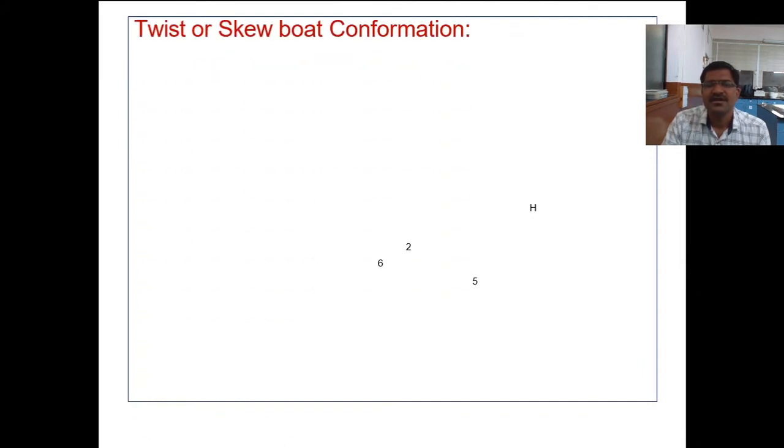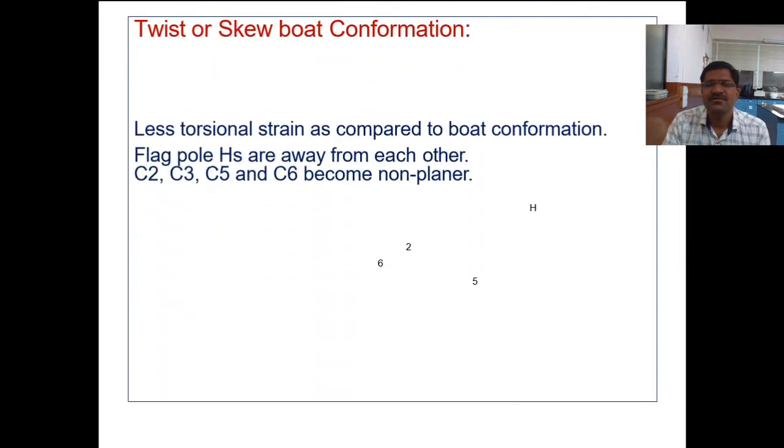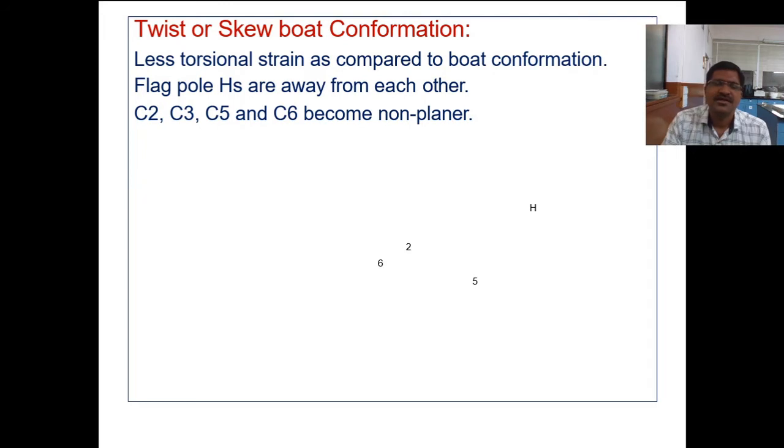Now let us go towards the twist or skew boat conformation, which is more stable as compared to the boat conformation. A twist boat conformation is formed when carbon 1 and carbon 4 in the boat conformation stretch outward.